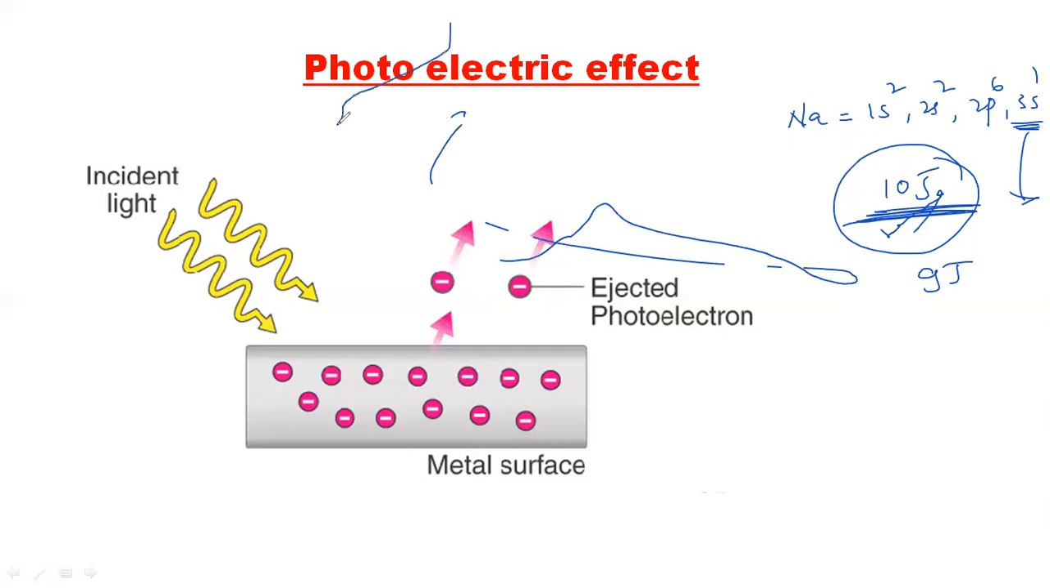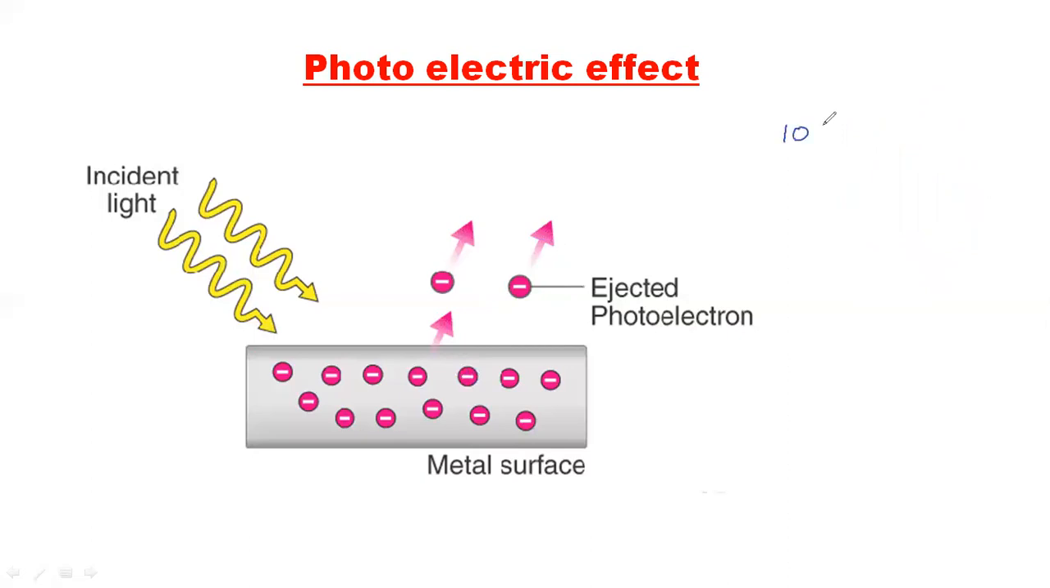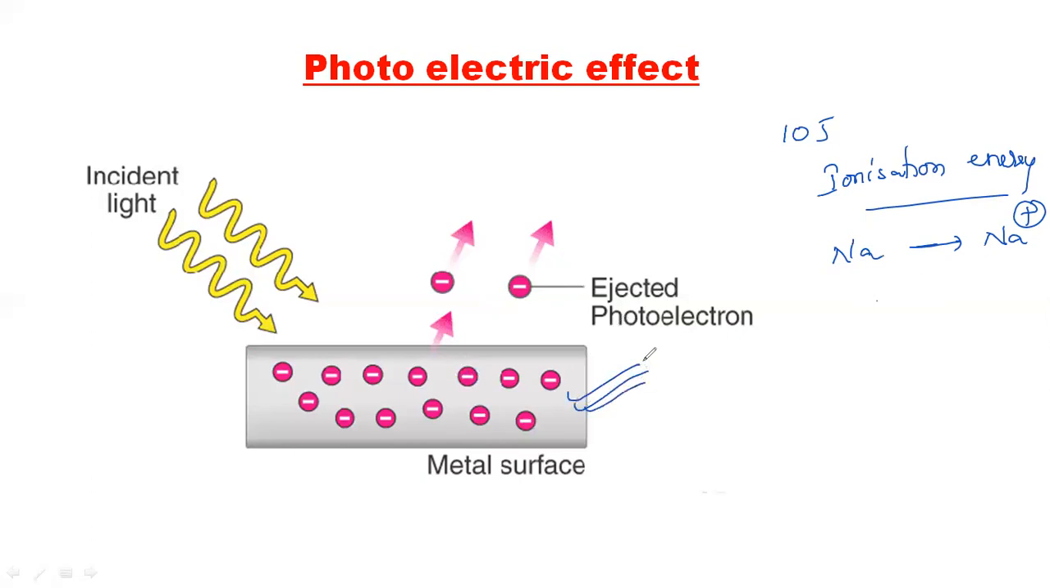So I will tell you one thing here. This 10 joules is the minimum amount of energy required to remove the electron from the outermost shell. That is also called ionization energy. You know that for every metal there is an ionization energy. Ionization energy is nothing but the energy required to make an ion. Na అనేది neutral atom. You are making Na to Na plus. So the energy required to make an atom into an ion is the ionization energy. So here also from the metal you have to eject the electrons from the surface, so you need some amount of energy. ఎంత energy అవుతుంది?